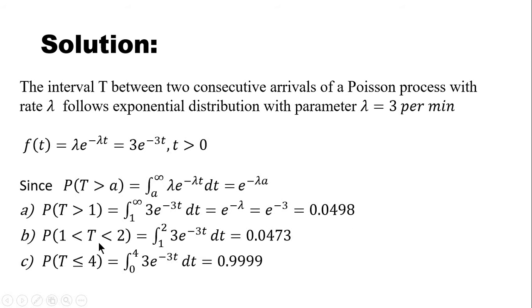The inter-arrival time is between 1 and 2 minutes. That is, integrate this PDF from 1 to 2, you get 0.0473. Next is the inter-arrival time is less than or equal to 4 minutes. So integrate the PDF from 0 to 4, you get 0.999 probability.